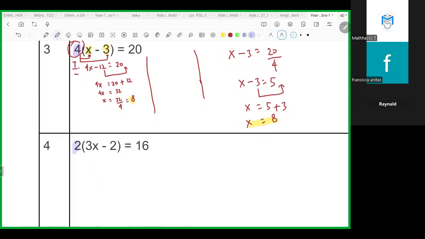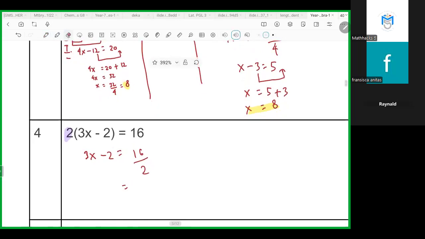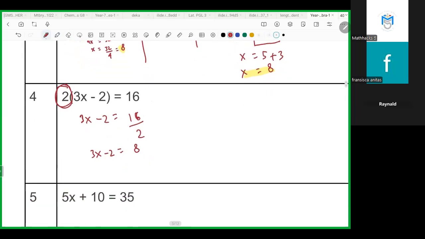It's 2, miss. So it means that 3 of x minus 2 equals 16 divided by 2. Remember the first thing that happens in here. So 16 divided by 2 is 8, right? And then 3 of x minus 2.